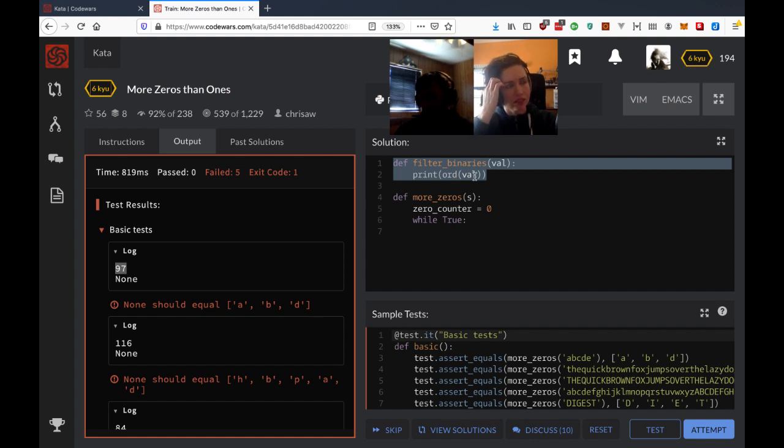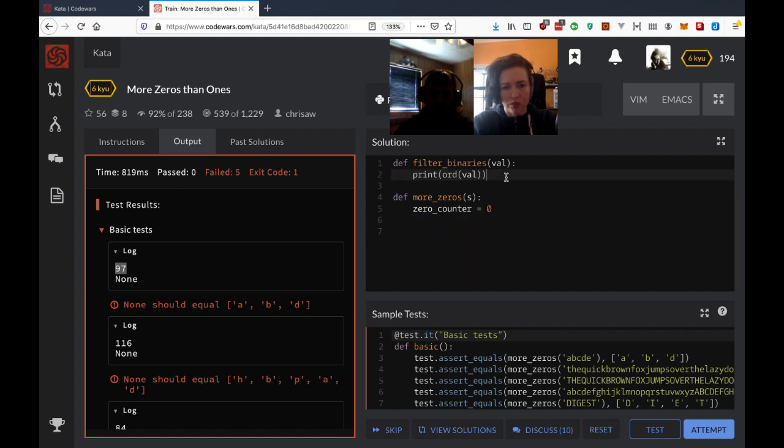Then we're going to loop through S as well. Okay, so we have to have two loops here. In the filter out binaries, we're only looping because we have to check every bit inside the ord of the value. Yeah, we can always refactor later. So I'll put the while true over here. And so the count, I guess the count needs to be in here too, in the filter binaries. Yeah.